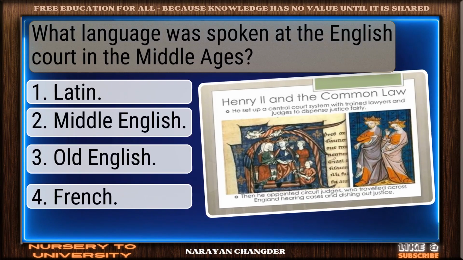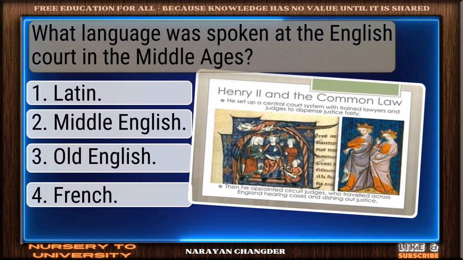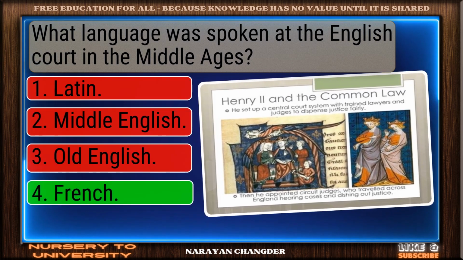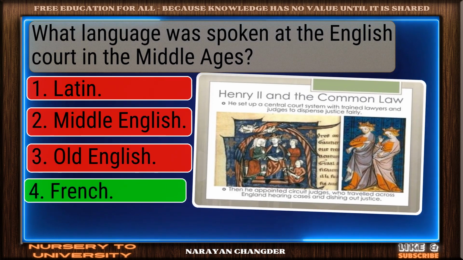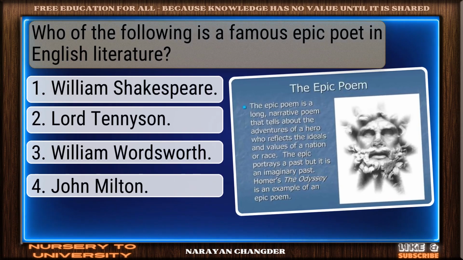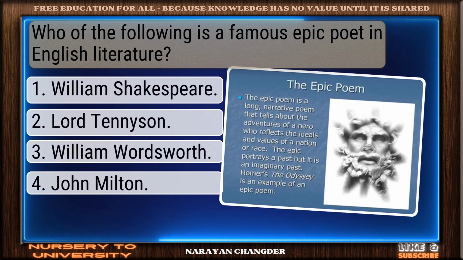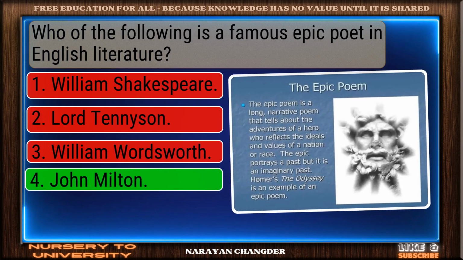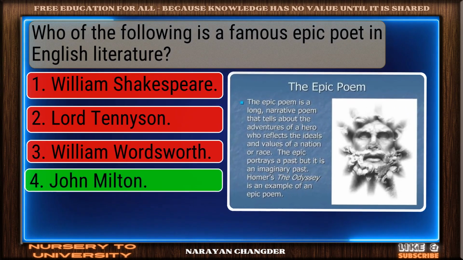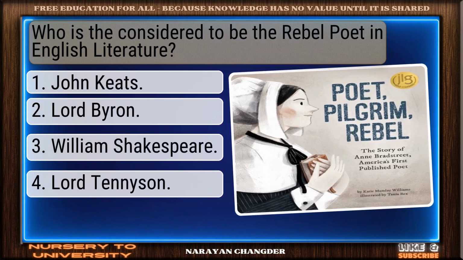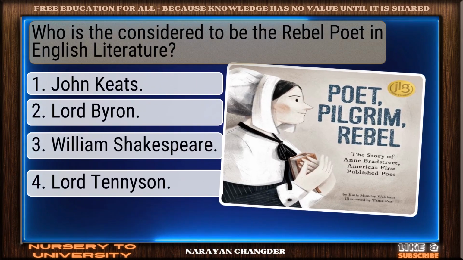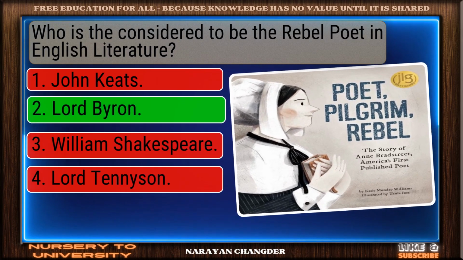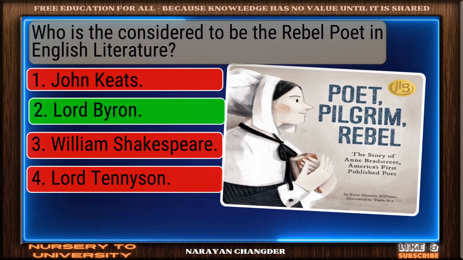What language was spoken at the English court in the Middle Ages? Sharp thinking. French is right. Who of the following is a famous epic poet in English literature? Valid point. John Milton is true. Who is considered to be the rebel poet in English literature? Clear logic. Lord Byron is sound.